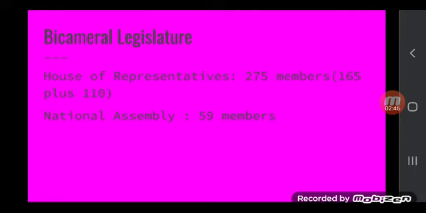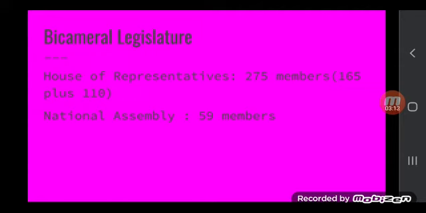It means from direct election, and the remaining 110 members are from the proportional electoral system. So there are altogether 275 members in the House of Representatives, and the term of the House of Representatives is 5 years.